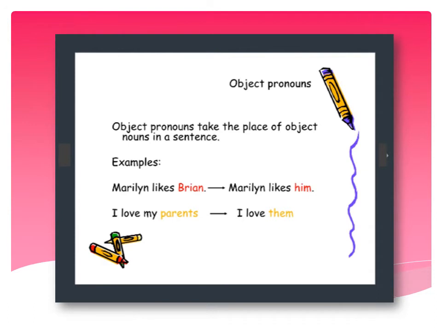Now object pronouns. Object pronouns take the place of object nouns in a sentence. Examples: Merlin likes Brian. Brian is a noun that is coming in the place of the object and we replaced it by him. So it becomes Merlin likes him. Now in this sentence, him is working as an object pronoun. Next is I love my parents. Now parents is a noun coming in the place of the object and replaced by them, and it becomes I love them, and them is an example of an objective pronoun.